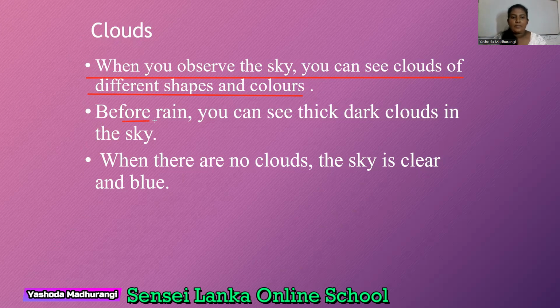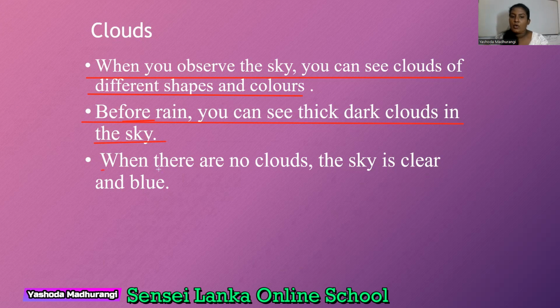Before rain. Now think, before rain, have you ever looked at the sky? What is the sky like before it rains? You can see thick, dark clouds in the sky.